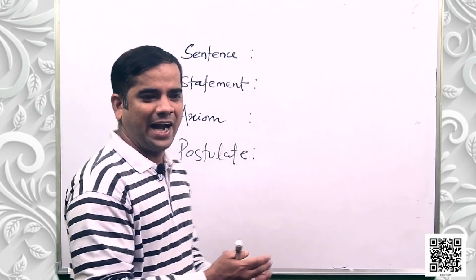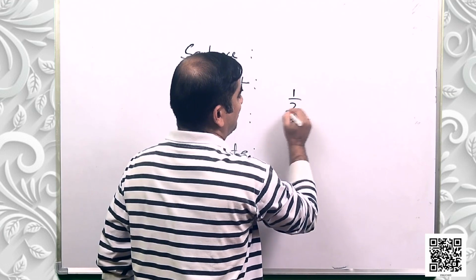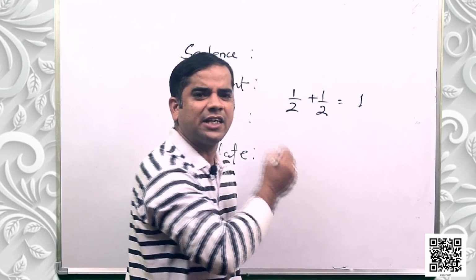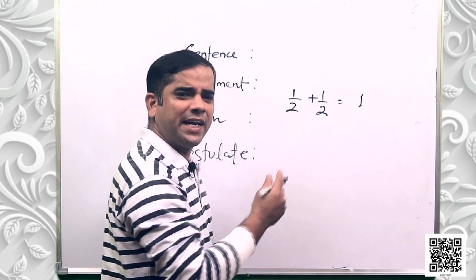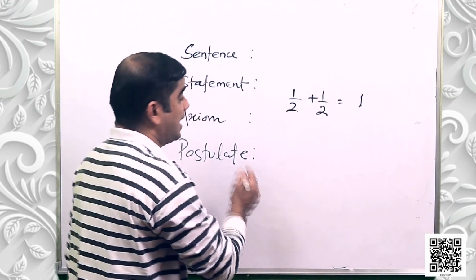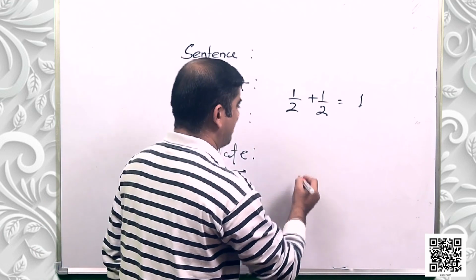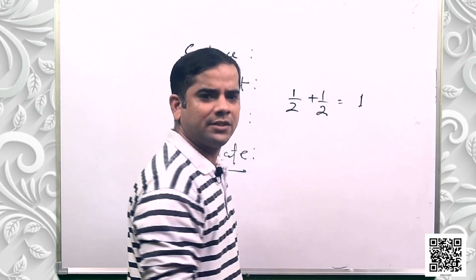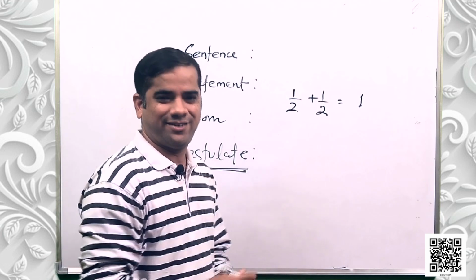Axiom deals with mathematics, but postulate deals with the universal truths which are included in geometry only. So if I say that half plus half is equal to 1, it is a universal truth, but it deals with mathematics. Geometry is also a part of mathematics, but specifically for geometry he included postulates. Suppose I say that a line segment is a part of a line. This is a universal truth, so this comes under postulate.